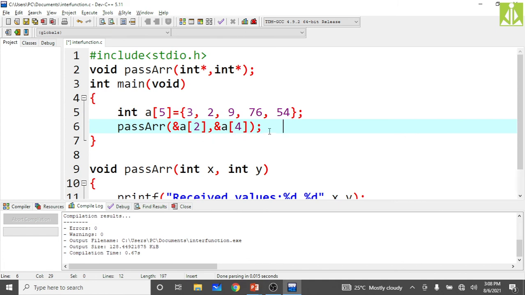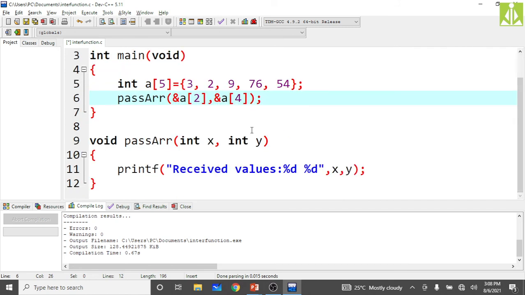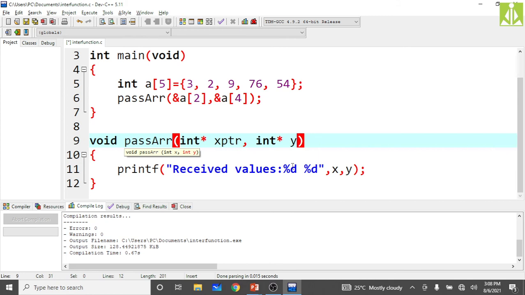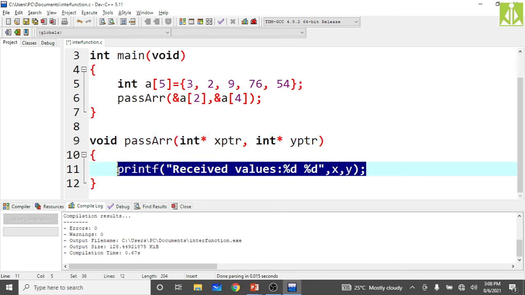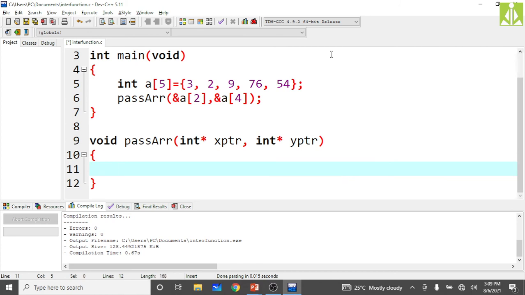So next thing, after this what we have to do? Yes, go to the called function. So this is my called function, and receive the addresses. Instead of normal variables, receive the addresses into pointers. So receive the actual parameters into formal parameters.